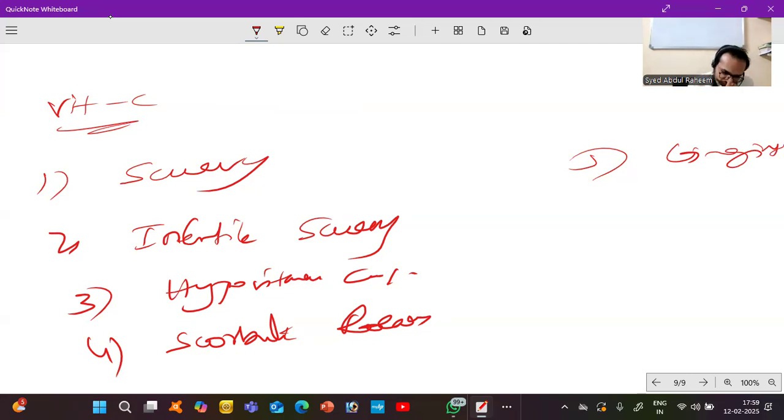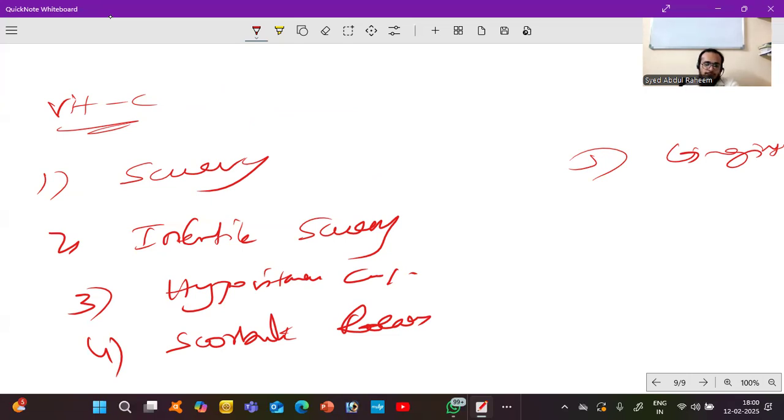First is scurvy. Scurvy is the deficiency of vitamin C. What happens? Fatigue, weakness, swollen and bleeding gums, joint pain, poor wound healing. So wound healing will be delayed. So you have to take vitamin C supplements or a rich diet. Infantile scurvy is for infants. They have irritability, are unable to eat food, have swollen painful joints and failure to thrive. Here also you need to give vitamin C supplements.